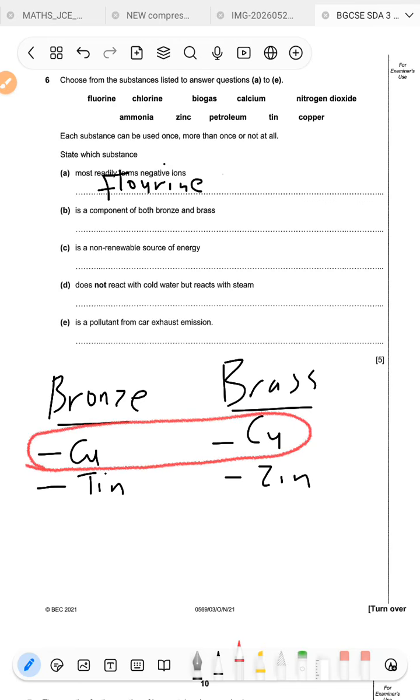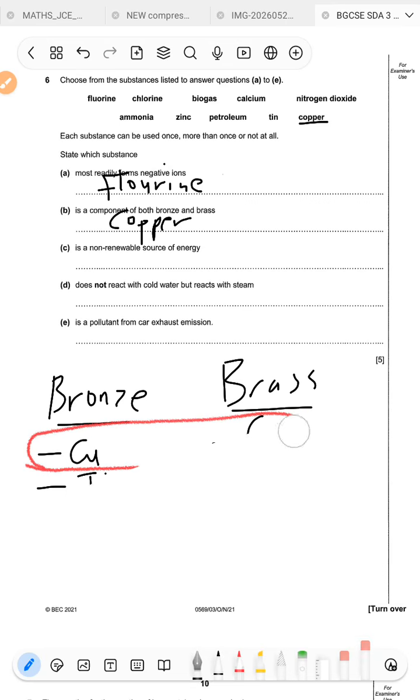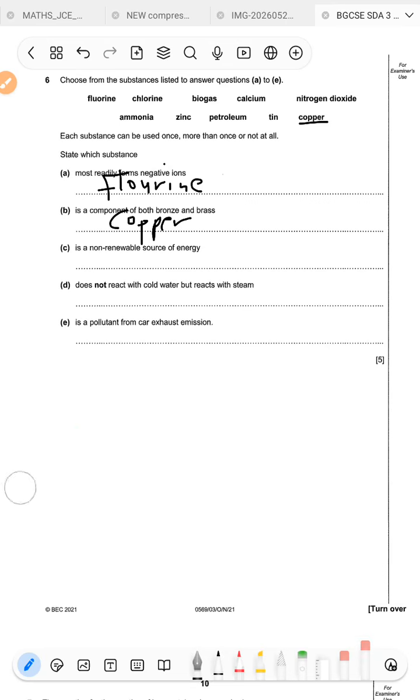The common metal that we find in both bronze and brass is going to be copper, okay? So our answer is going to be copper. Remember, there needs to be some sort of reason behind your answer. You don't just put the answer there because you feel like it looks nice or it's similar to what the question is asking, okay?